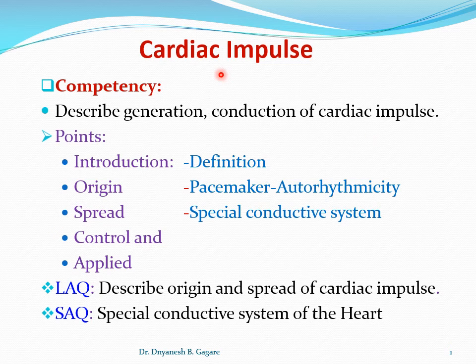Okay, now keep in mind, under cardiac impulse we are studying the electrical events occurring in the heart. First there are electrical events in the heart, which are followed by the mechanical events. Mechanical events we will study in detail in the topic of cardiac cycle. But under cardiac impulse, we have to study the electrical events. And what are the electrical events? The cardiac impulse, that is the action potential produced by the heart, is studied under the following points. So what are the points?